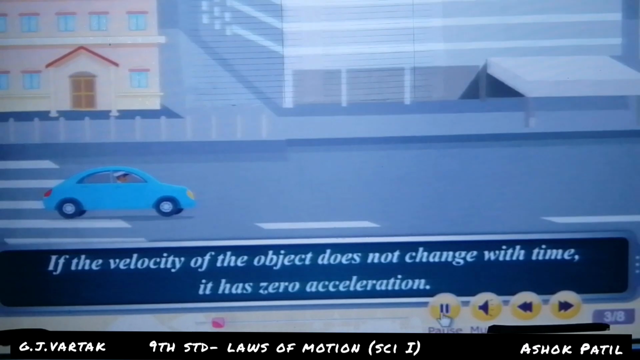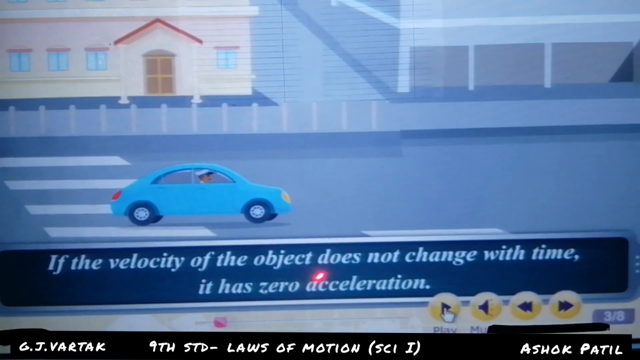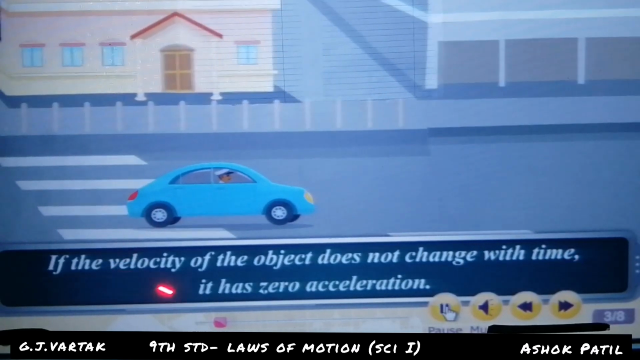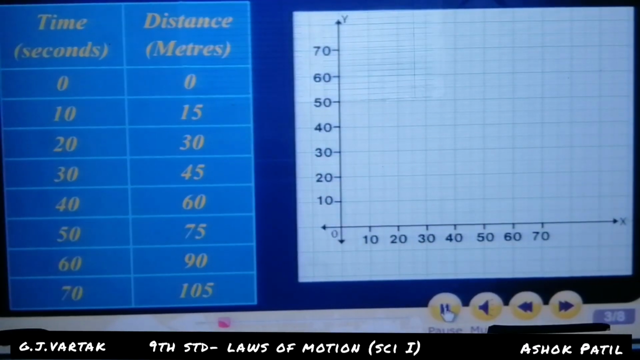Write down this definition of zero acceleration. If the velocity of the object does not change with time, it has zero acceleration. The distance time graph for uniform motion.